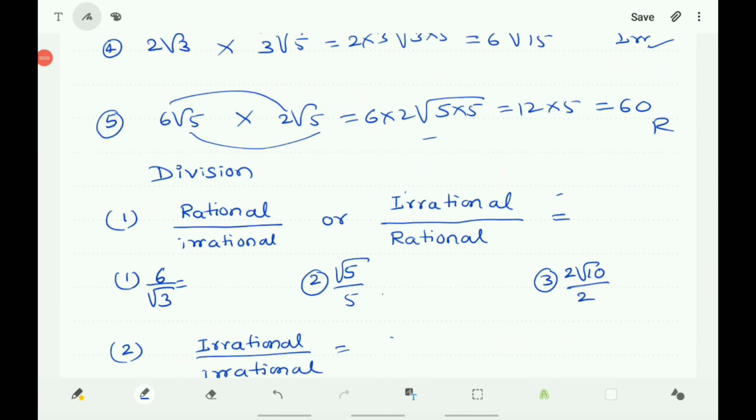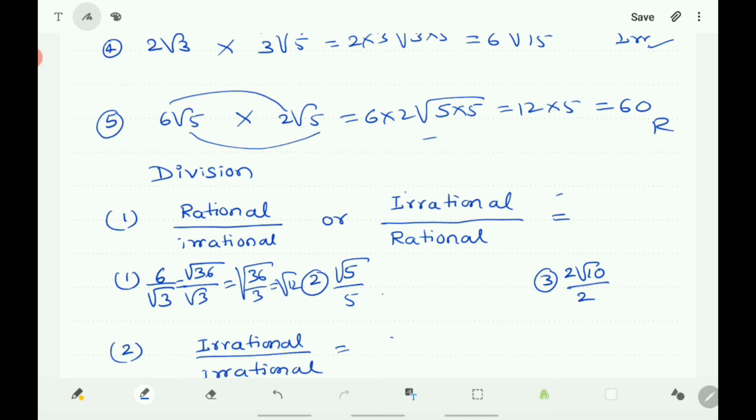Now let us come to the division. The first case is rational by irrational or irrational by rational. Take the first example, 6 by root 3. Here 6 is rational, root 3 is irrational. If you want to divide, you take 6 as root 36, so it is whole root 36 by 3, that is root 12, which is irrational.